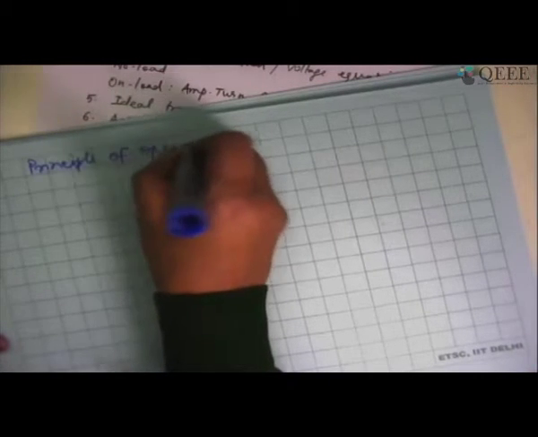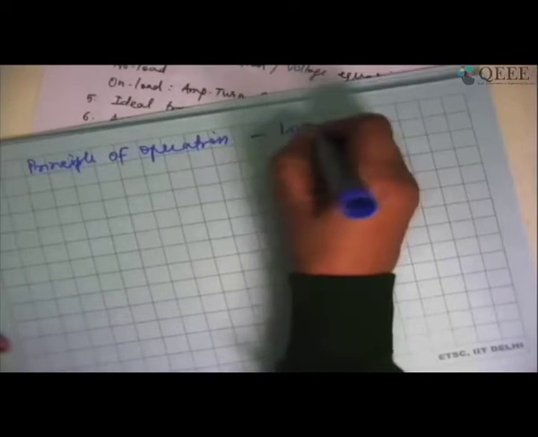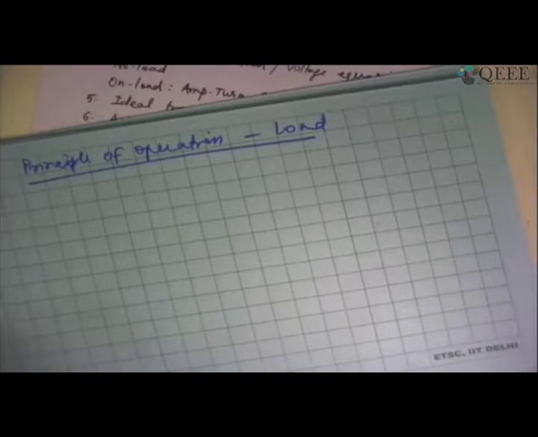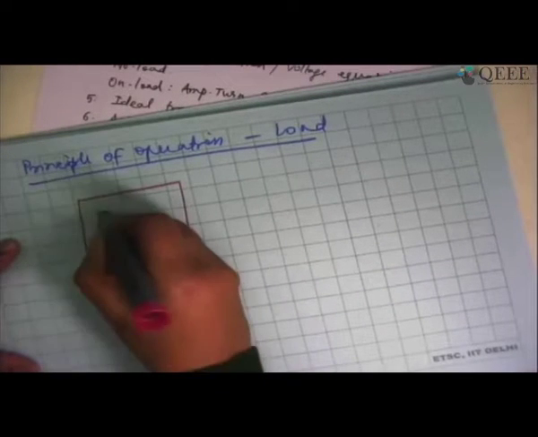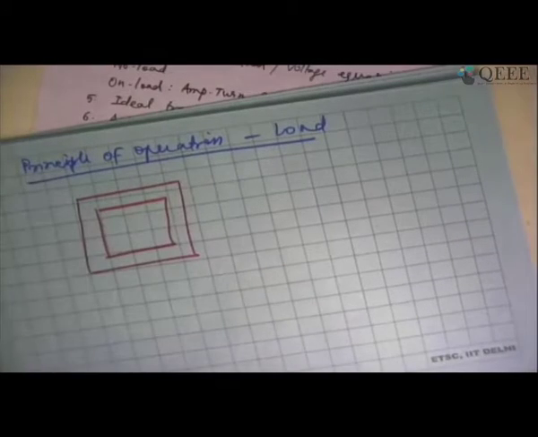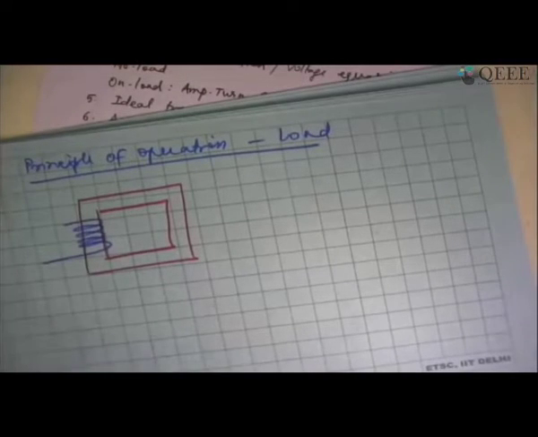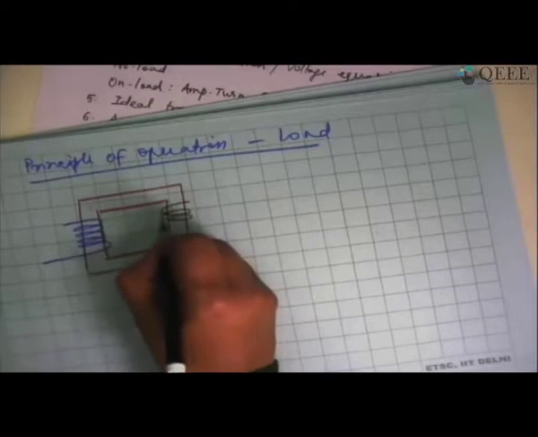Now that we know the basic equation of the transformer, let us try to configure or at least investigate the basic principle of operation, especially when the transformer is connected with the load. When it is on load, let us try to look at the principle of operation. Let's say I have a transformer again. Let me show only a core type construction. Doesn't matter. And I have the primary winding sitting here. And I have the secondary winding on the other side.